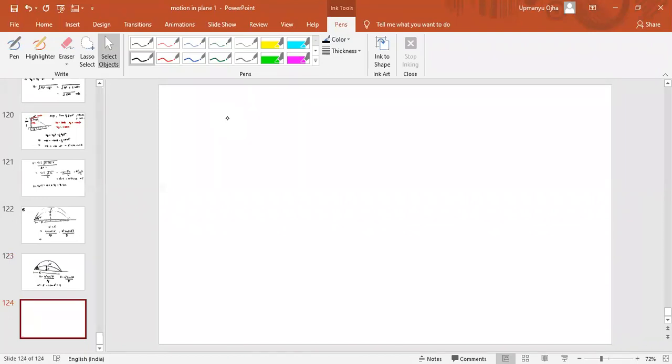A projectile has a time of flight t and range as r. If the time of the flight is doubled, keeping the angular projection as same, what happens to the range? Okay, so a projectile has a range r and time period is t.